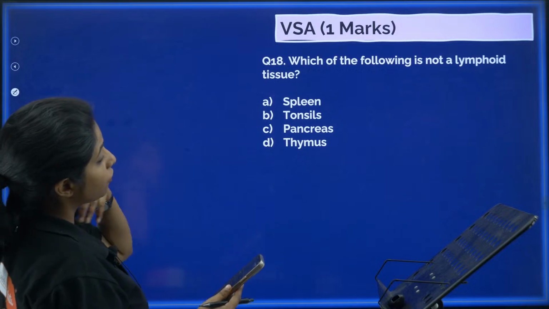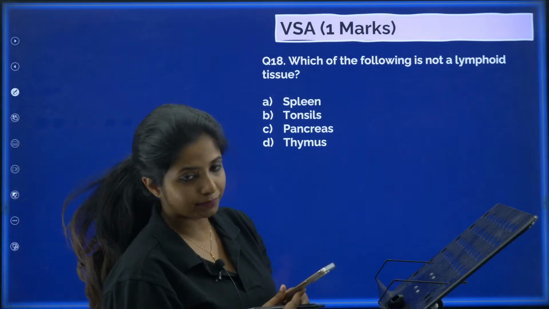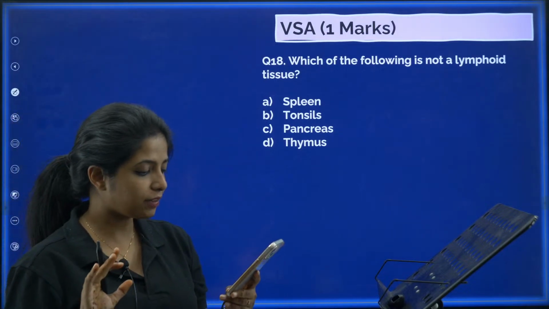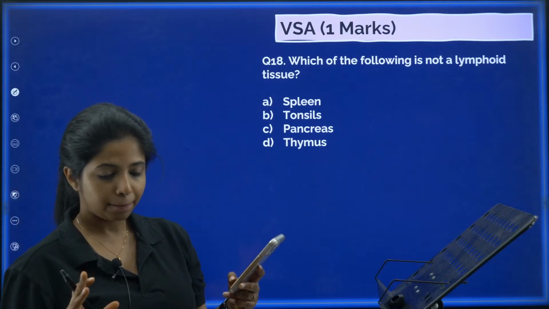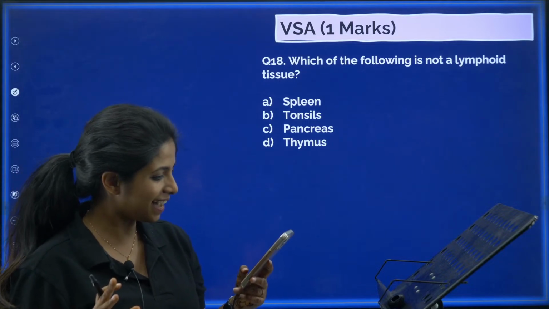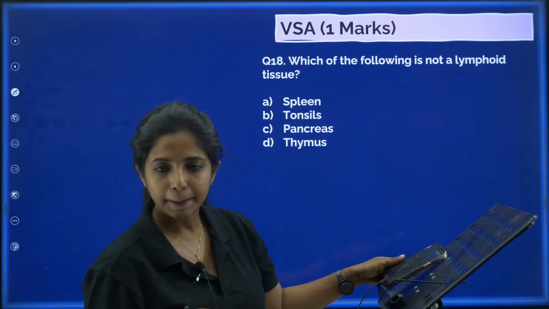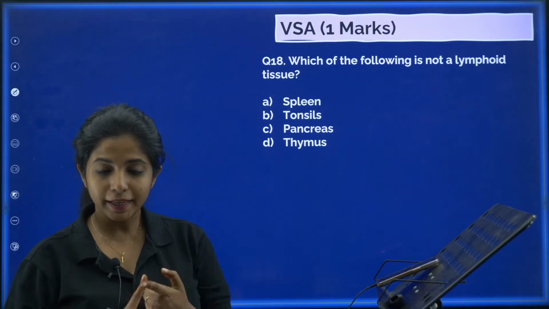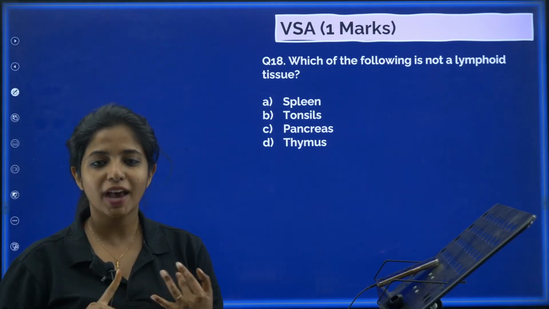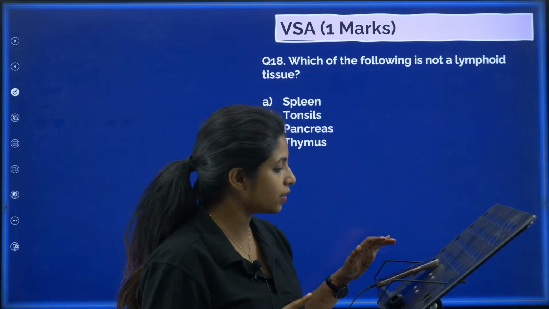Which of the following is not a lymphoid tissue? Which of them is not a lymphoid tissue? Shweta also said it's B. Hi Shweta. Spleen you have, tonsils you have, pancreas you have, thymus. Which of them is not a lymphoid tissue?